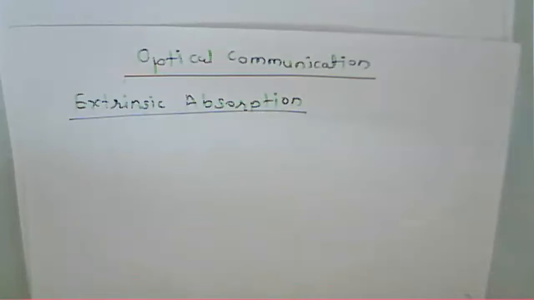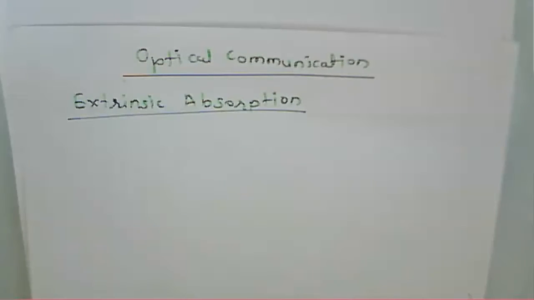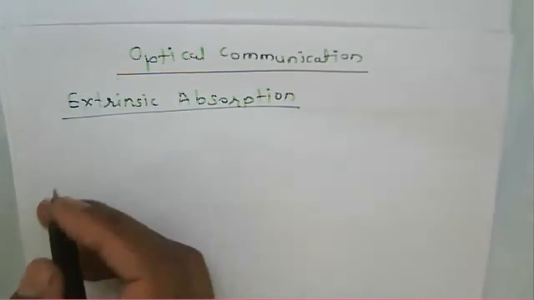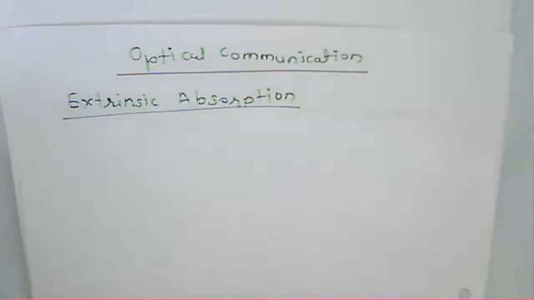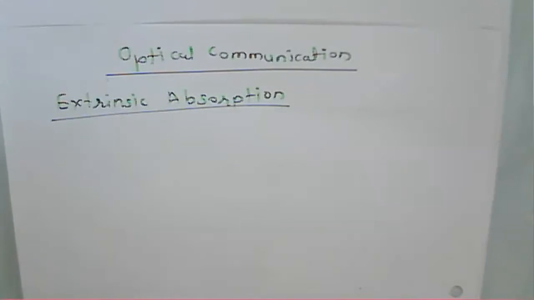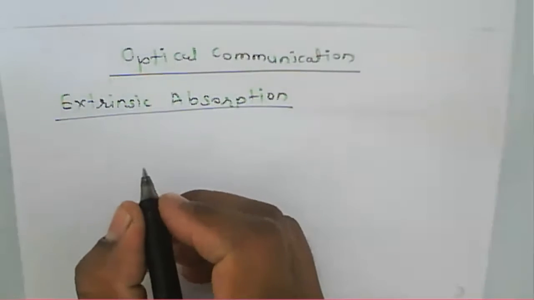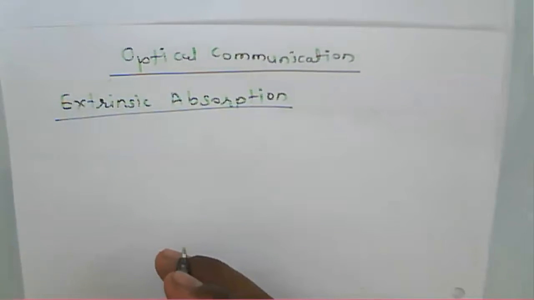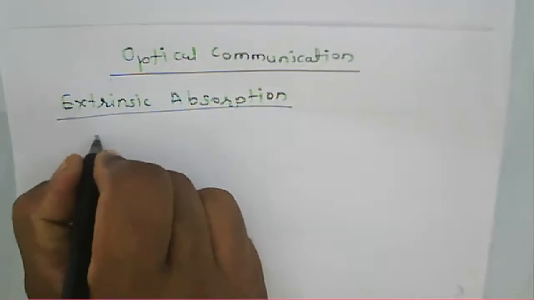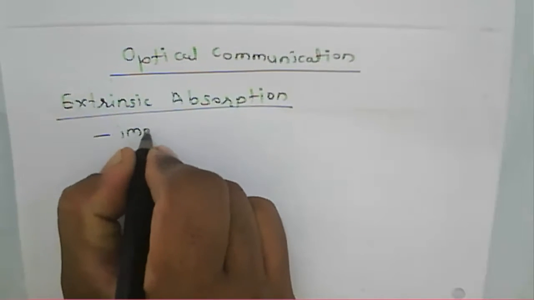Now in the case of extrinsic absorption, what happens is that when we design any particular glass, there may be some impurities to be added while making the glass.